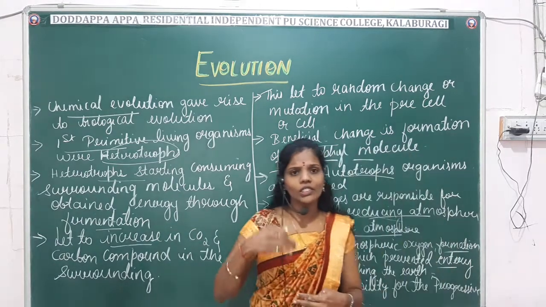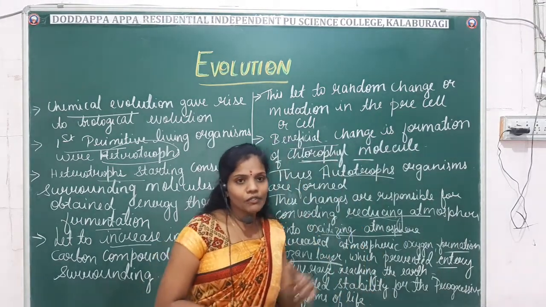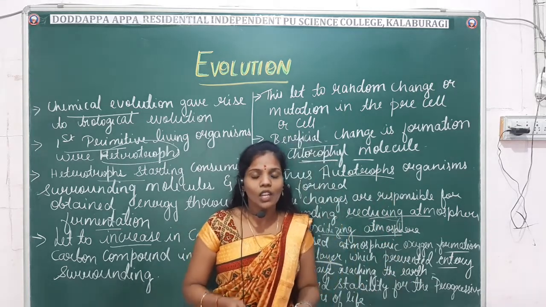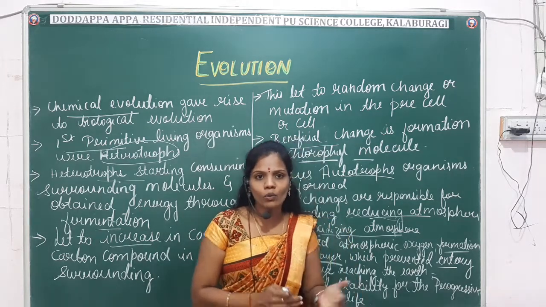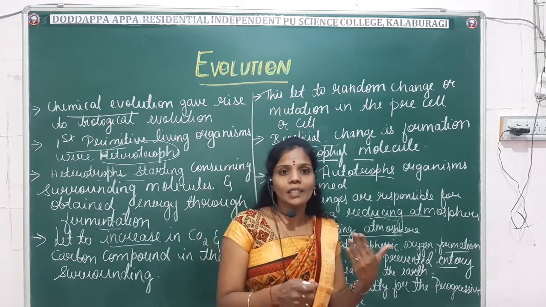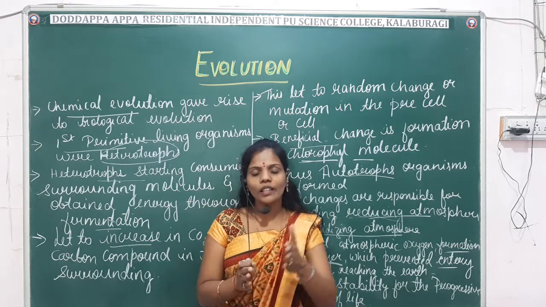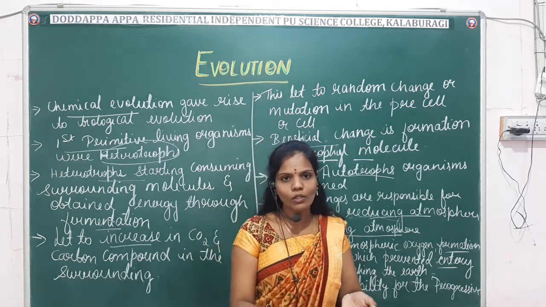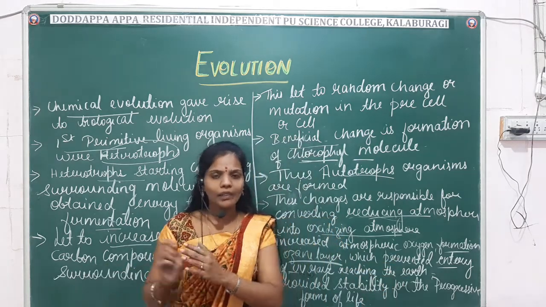So these are the sequential changes which have taken place in the formation of life, right? From the primitive or prebiotic environment, slowly it has been converted through different stages, right? Micromolecules were converted into macromolecules, simple inorganic compounds were converted into organic compounds, and the organic compounds were converted into complex organic compounds, right? Slowly, gradually, the changes have taken place in evolution, right?